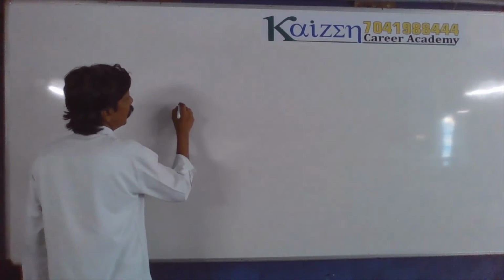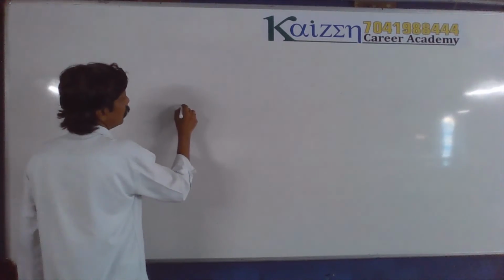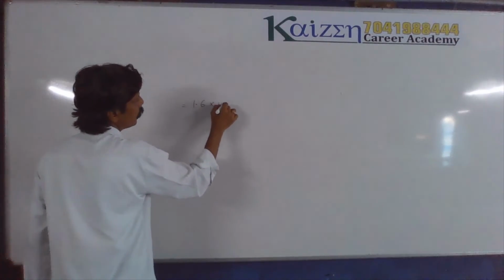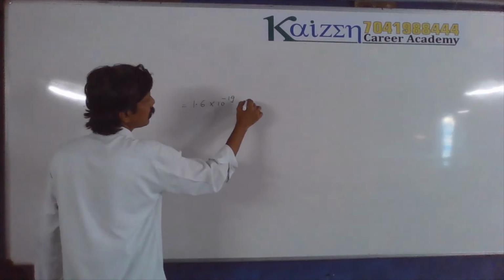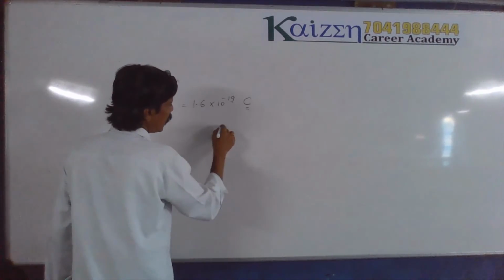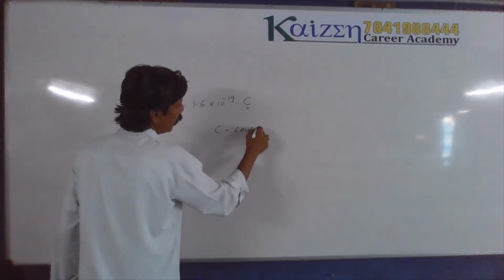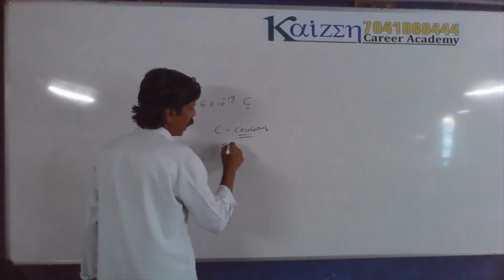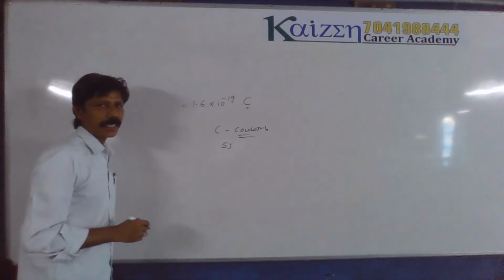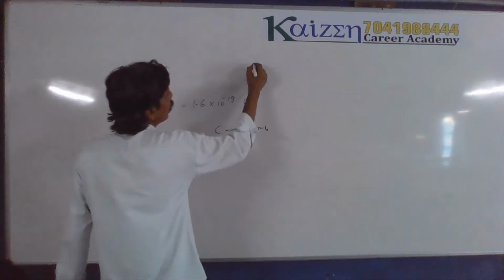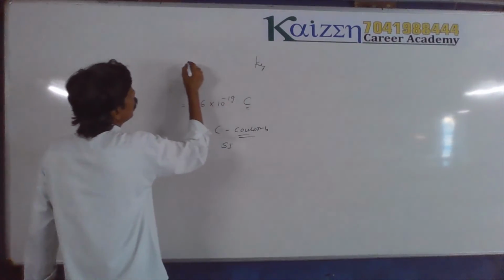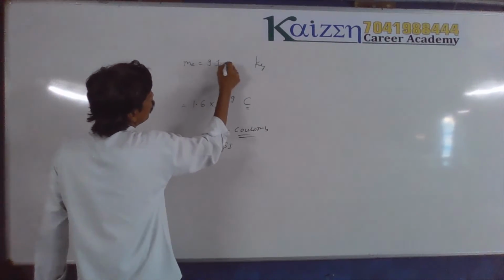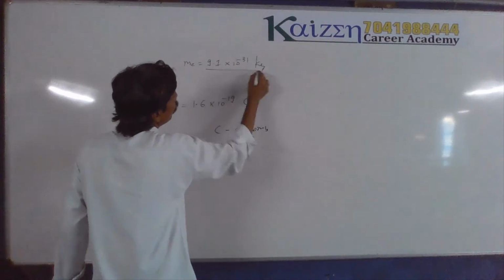See, the charge of an electron is 1.6 × 10^-19 coulomb. C stands for coulomb. This is the SI unit of electric charge, like mass has the unit kilogram. The mass of an electron is 9.1 × 10^-31 kilogram.